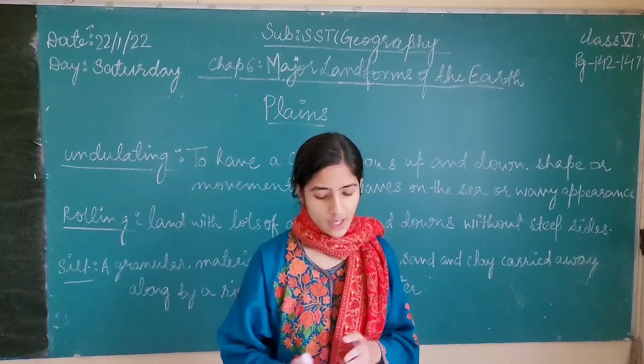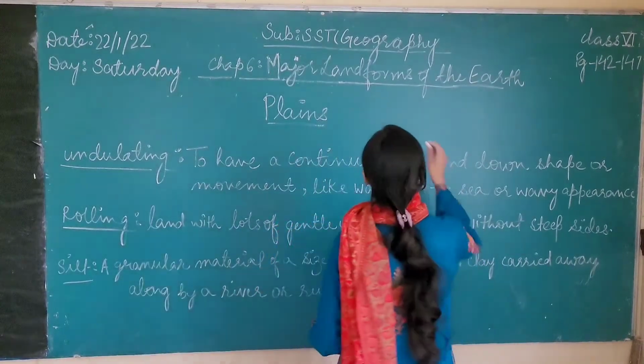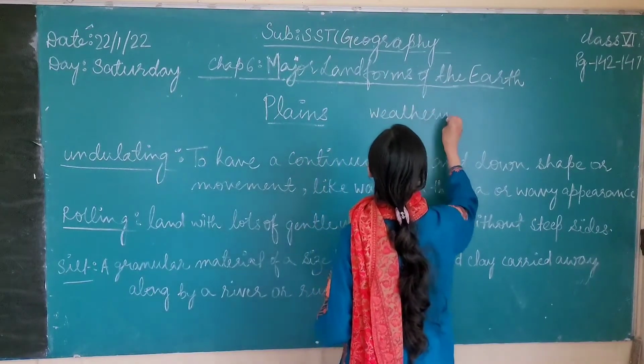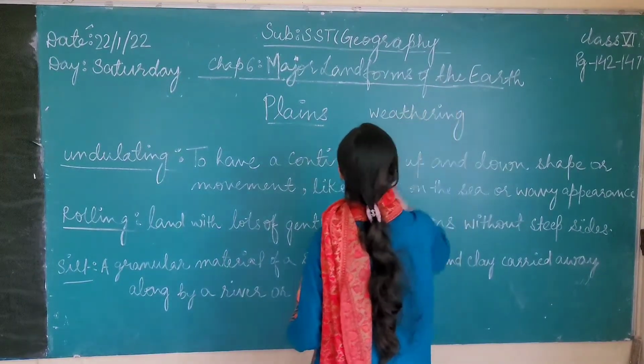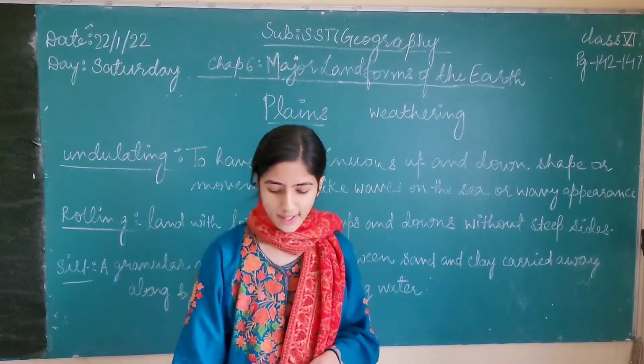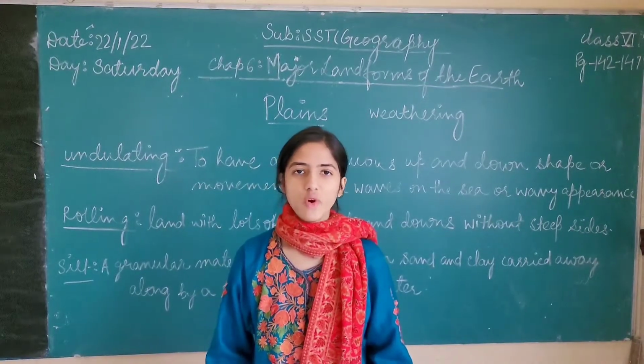That is, they are moved and deposited in a new location. I am writing the word here, weathering. This is the spelling of weathering. Weathering means wear and tear that happens to a surface because of various agents such as water, wind, etc.